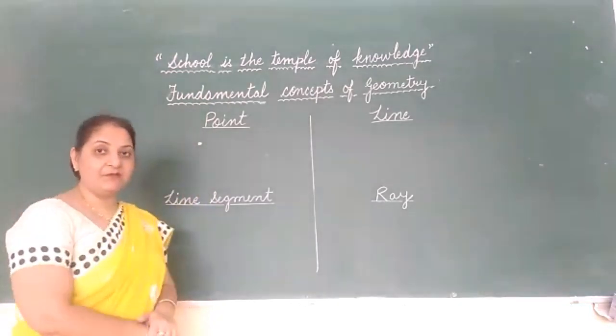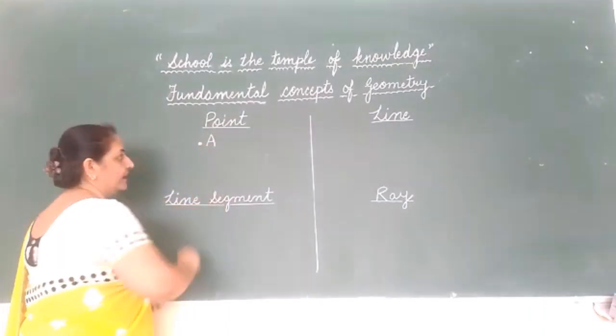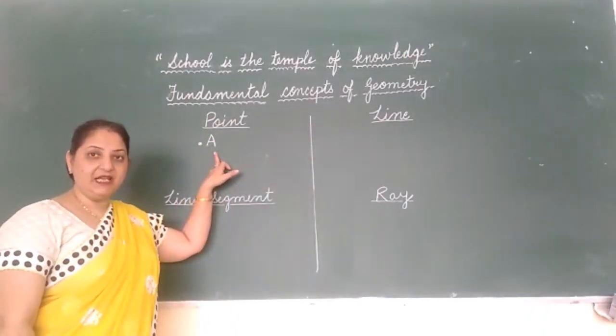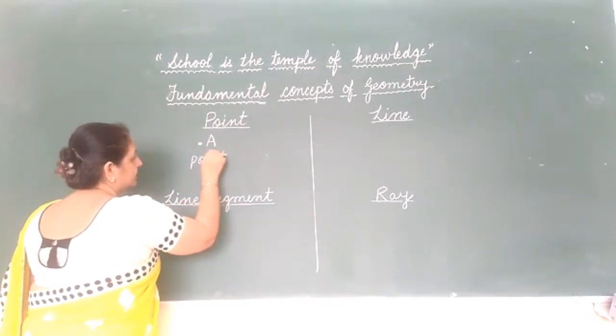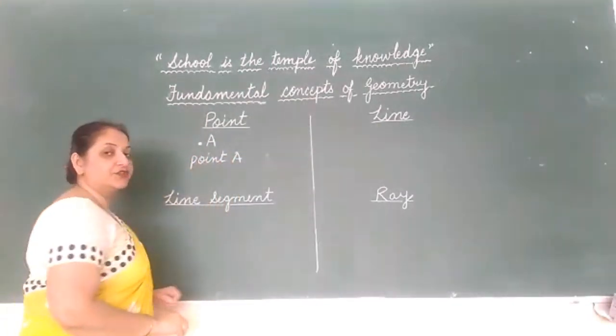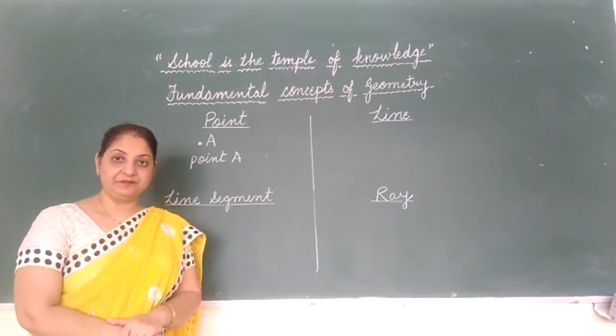Suppose if I have to name it, I can name it with any capital alphabet. Here I have written alphabet A. So we can say that this is point A. Children, point does not have any length, breadth or thickness.